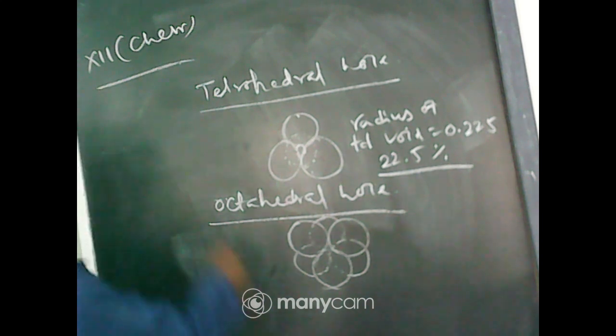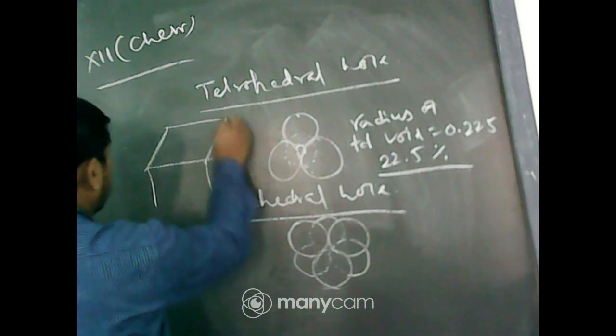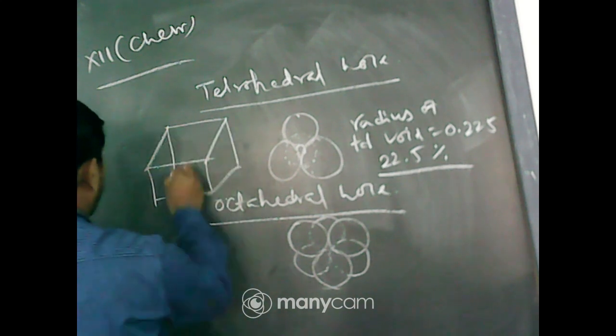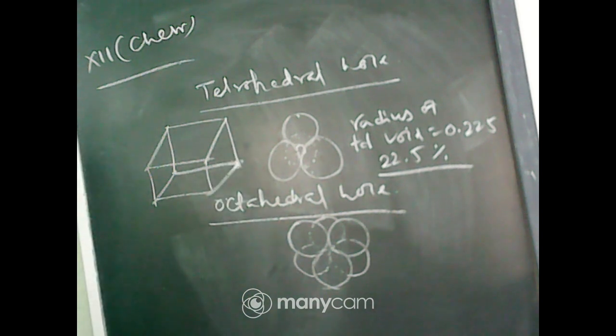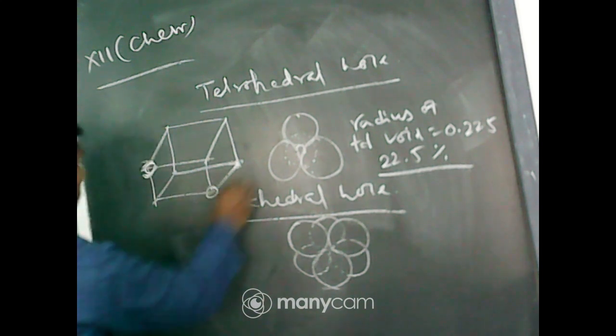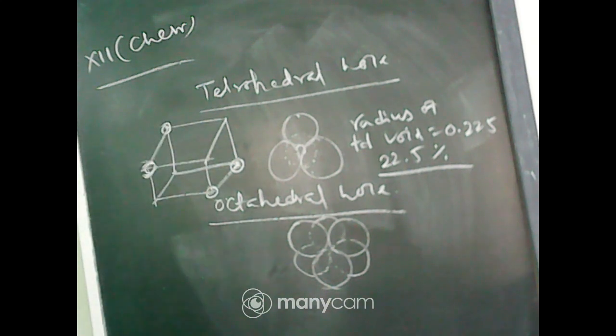Now, a tetrahedron can be drawn in that manner. Now, the points are there. Suppose one point is here, one point is at that face. So, there will be points here and here. Here will be one point.